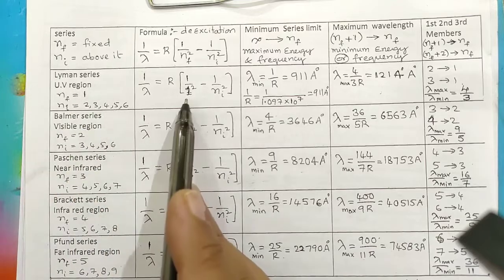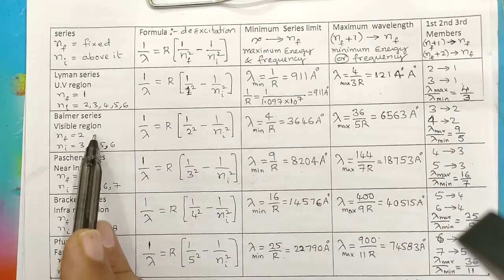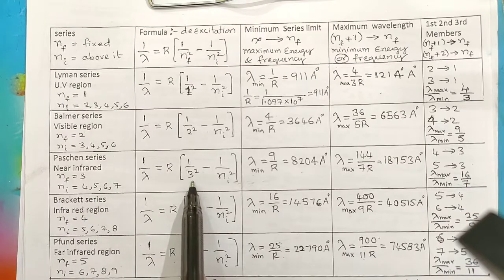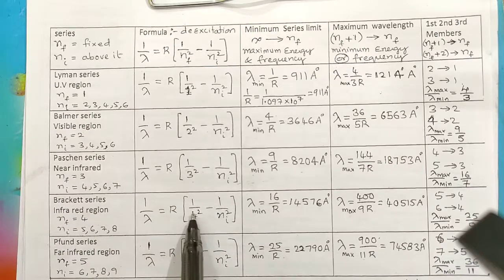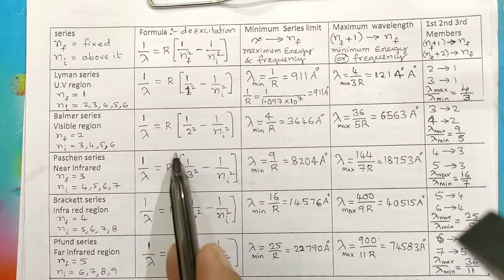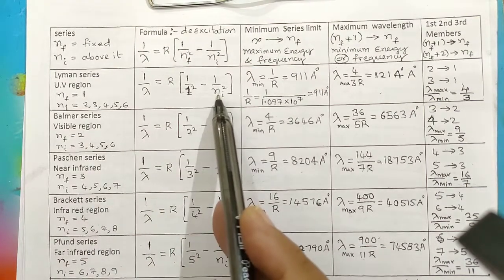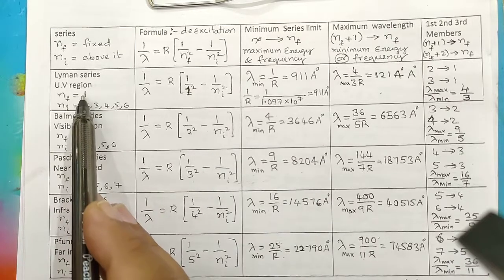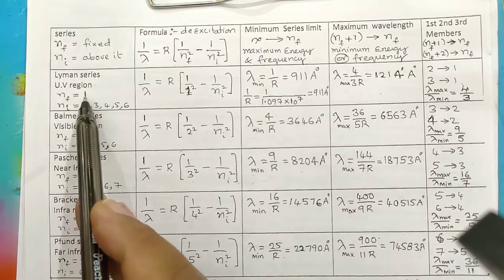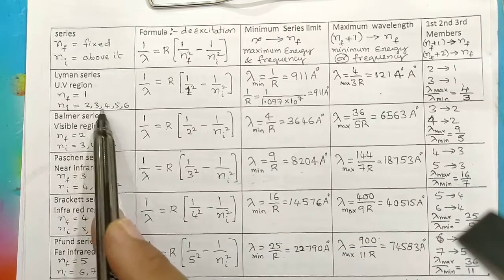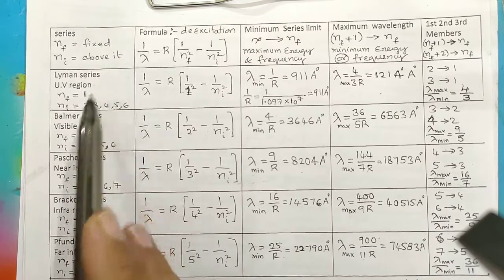In Lyman series, always the electron comes to the first orbit. In Balmer series, always the electron comes to the second orbit. In Paschen series, always the electron comes to the third orbit. In Brackett series, always the electron comes to the fourth orbit from higher orbits. So more than 1, you can have all other numbers except 1. So 1 you already fixed for the first lowermost orbit in the Lyman series. It can come from second to first, third to first, fourth to first, fifth to first, like that.